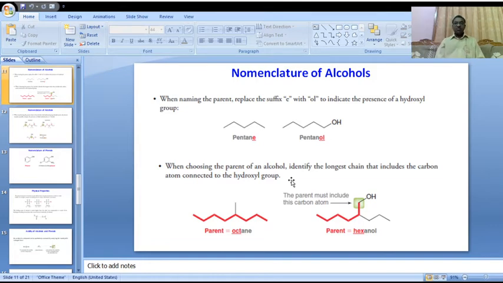The second one, position isomerism. These monohydric alcohols also exhibit position isomerism. Position isomerism means they differ in the position of the functional group. For example, propyl alcohol, 1-propanol.